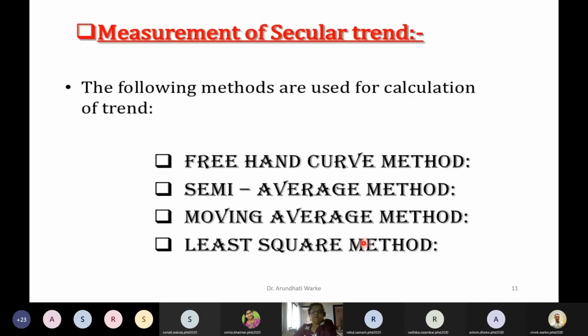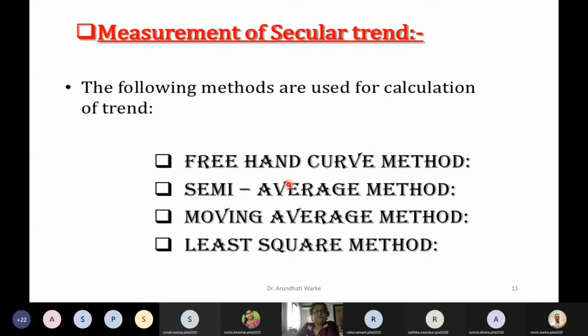Then measurement and scale, measurements of secular trend. Initially we will try to cover what is secular trend, then we will go to seasonal trend, then cyclic trend, and at the end we'll think about the irregular trend. Now there are several methods to measure the secular trend. The most common methods are the freehand curve method, semi-average method, moving average method, and least square method. These are four methods to measure the secular trend or form a model for secular trend. Now, what is the freehand curve method?